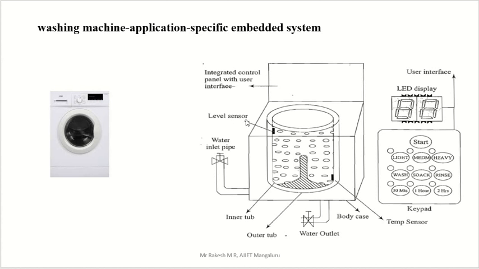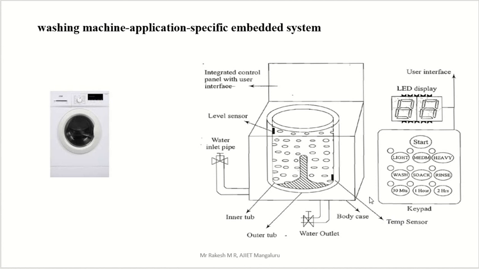Then we have a level sensor, which senses the level of water. Then the water inlet pipe is here in order to introduce water inside this washing machine. And there is a temperature sensor also, which senses whether your temperature is above or below the limit.